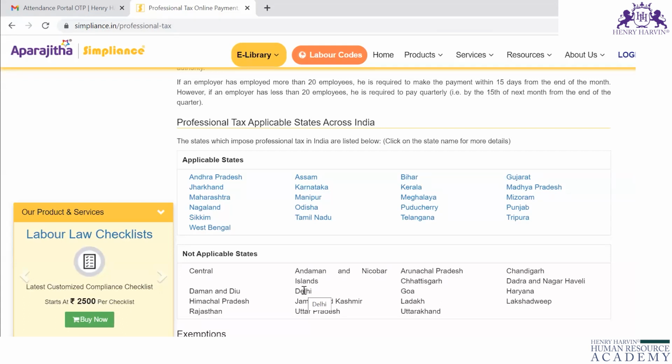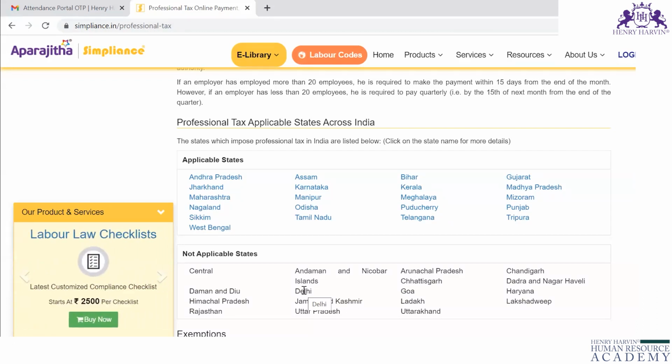So, for example, say there is a single organization or a single establishment that has branches in both Maharashtra and Delhi. ABC is an establishment, and that establishment has its head office in Maharashtra but a branch office in Delhi.